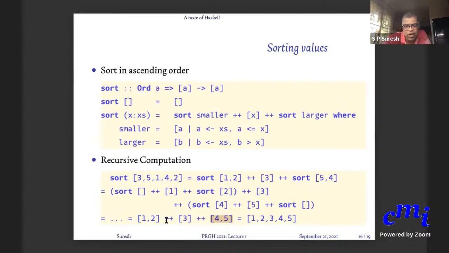This also illustrates what plus plus does. If you have two lists, it will just make one list with all the elements in both the lists in that same order. Sir, in the above syntax, in the smaller list, when we write a less than equal to x, that just takes care of the case when the first element is repeated in the list, right? Yeah, that's right.